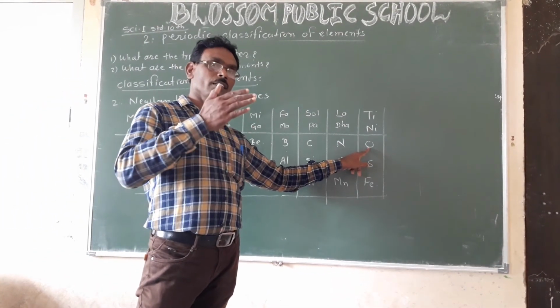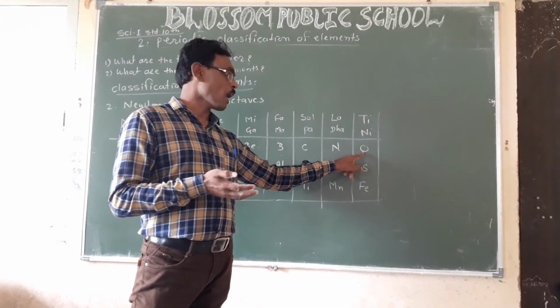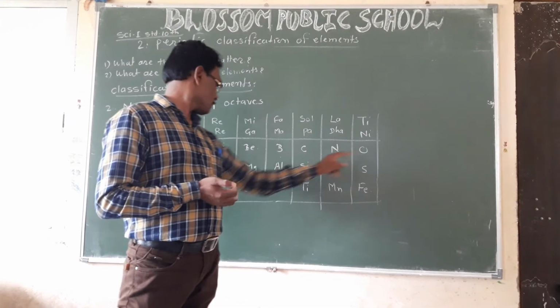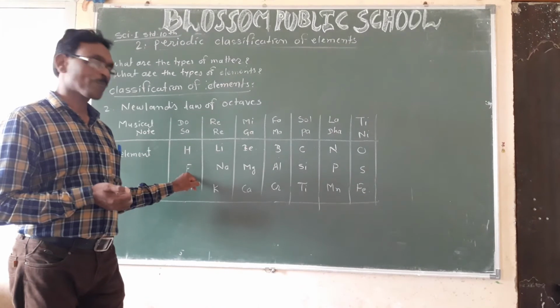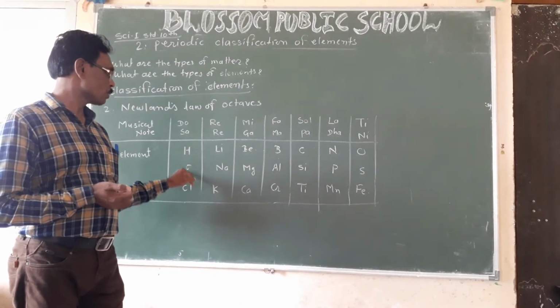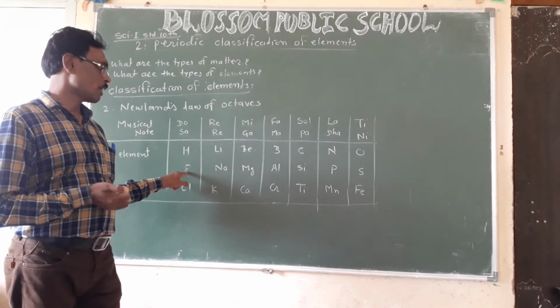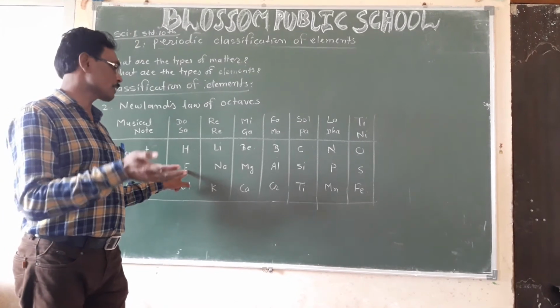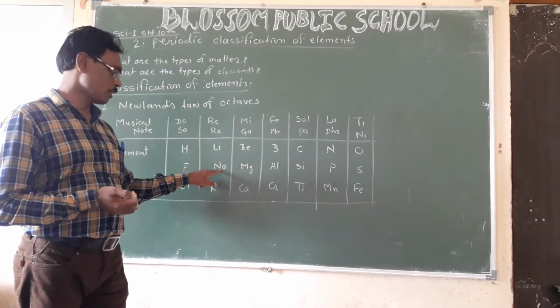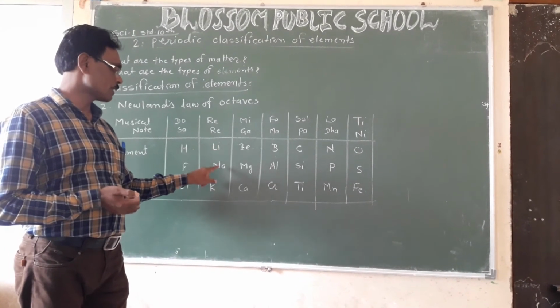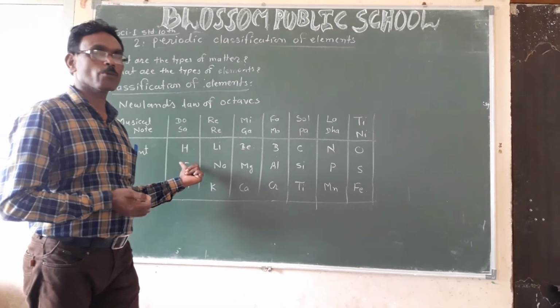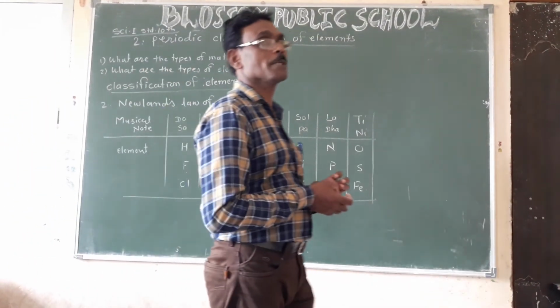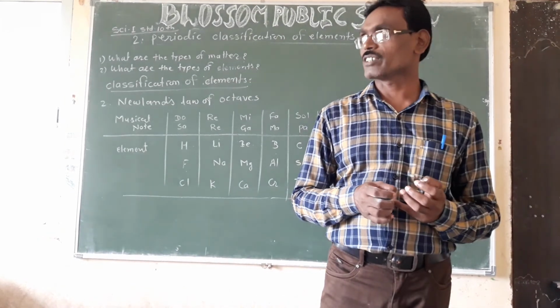Then the eighth element after oxygen is fluorine, and it comes below H. The next eighth element, sodium, is below lithium. In this way, every eighth element has the same properties as the first.